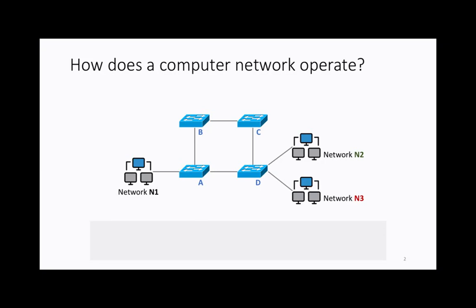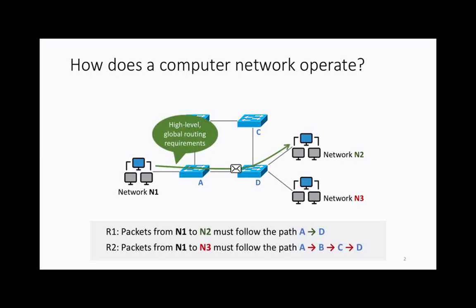So before I begin about configuring networks, let's take a quick review of how typically a network would operate. In this example, I have a very simple network with 4 routers, A, B, C, D. Usually, the network operator is given high-level requirements, usually coming from security or business objectives, that packets have to be forwarded in a certain way in this network. And this network is typically running multiple distributed routing protocols, for example, OSPF, which is Dijkstra-based, BGP, which is a path vector-based protocol, and static routes that directly inject routes in the network.